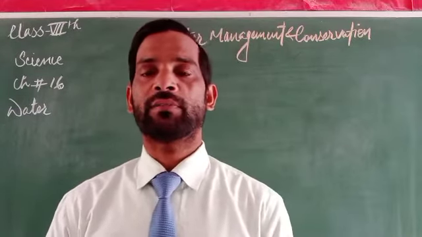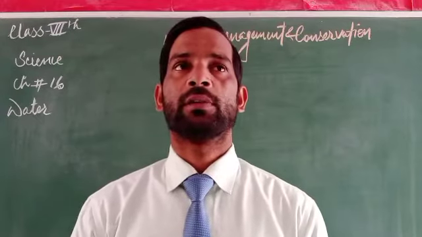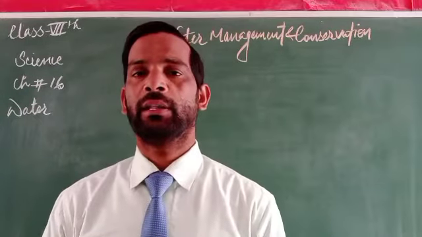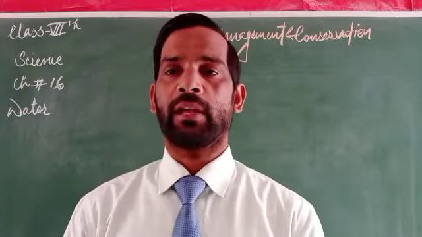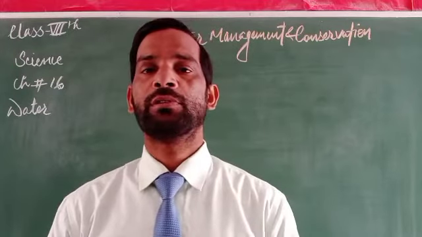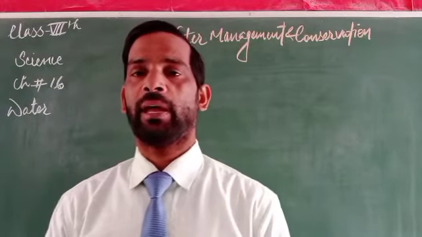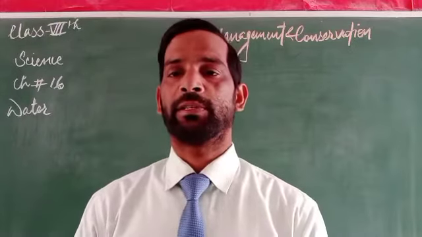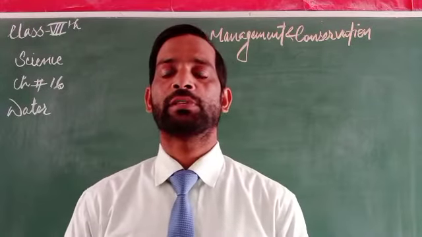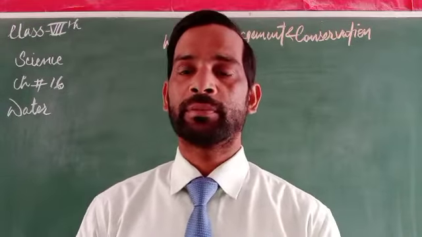For brushing, we can keep water in a pot or jug, and then use it for brushing and bathing. So here we can reduce the amount of water used in daily life.